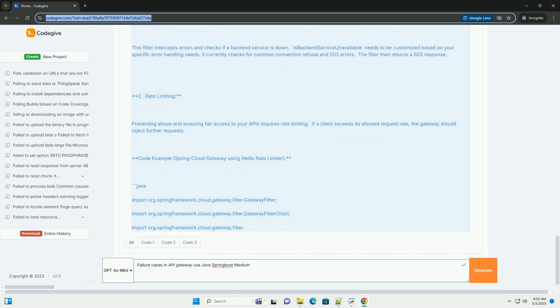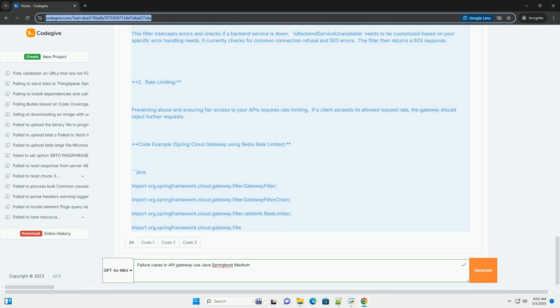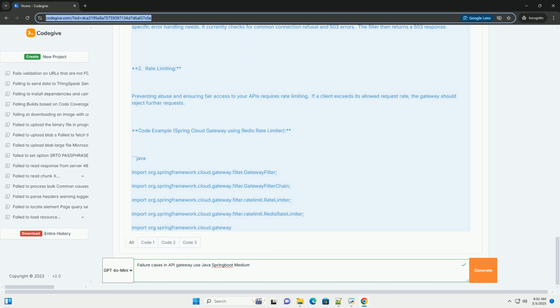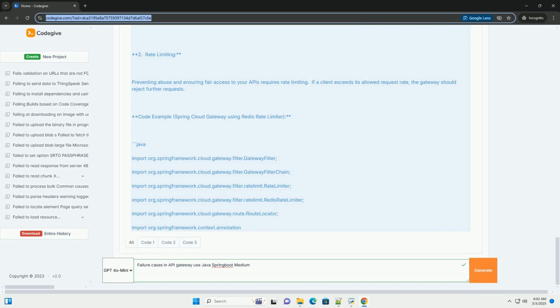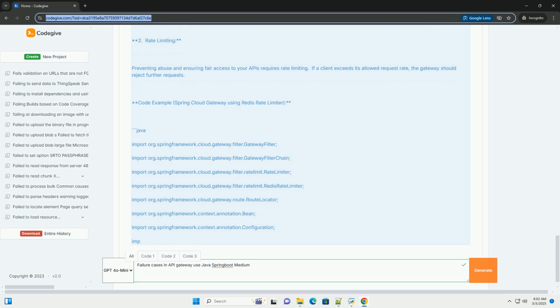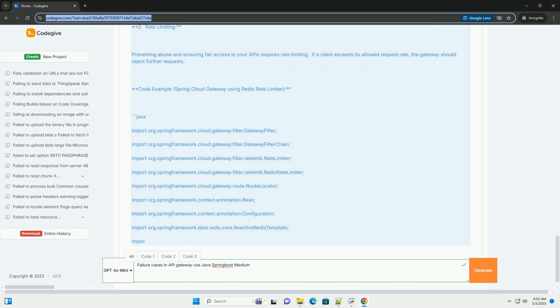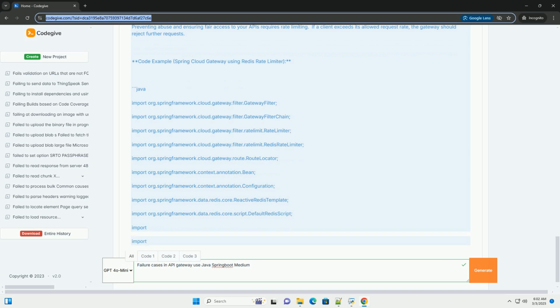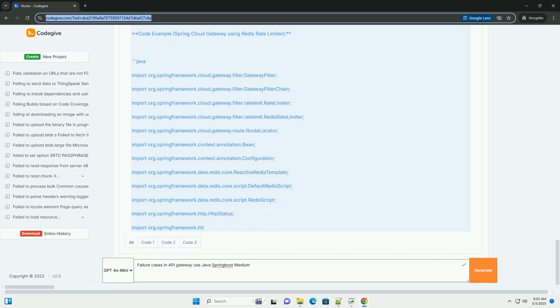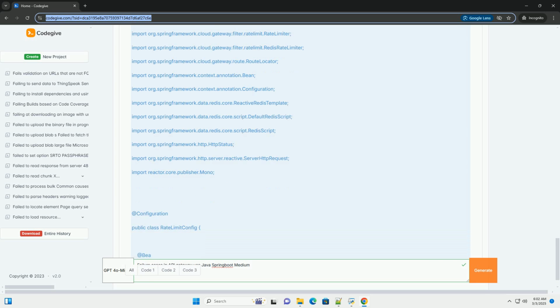This setup uses Redis for efficient rate limiting. You will need to configure a Redis instance. The rate limit filter checks if a request is allowed based on the configured rate limit. If exceeded, it returns a 429 response. You'll need to modify the Lua script or add more logic to tailor the rejection behavior.